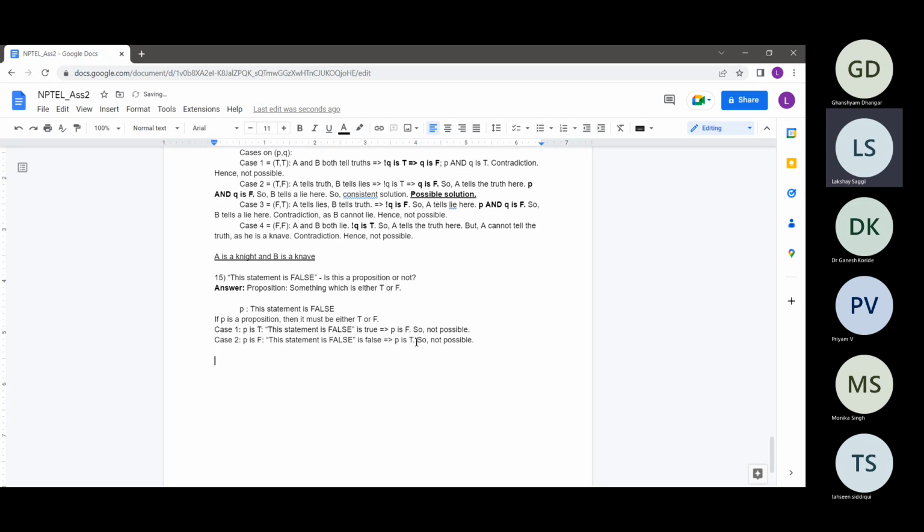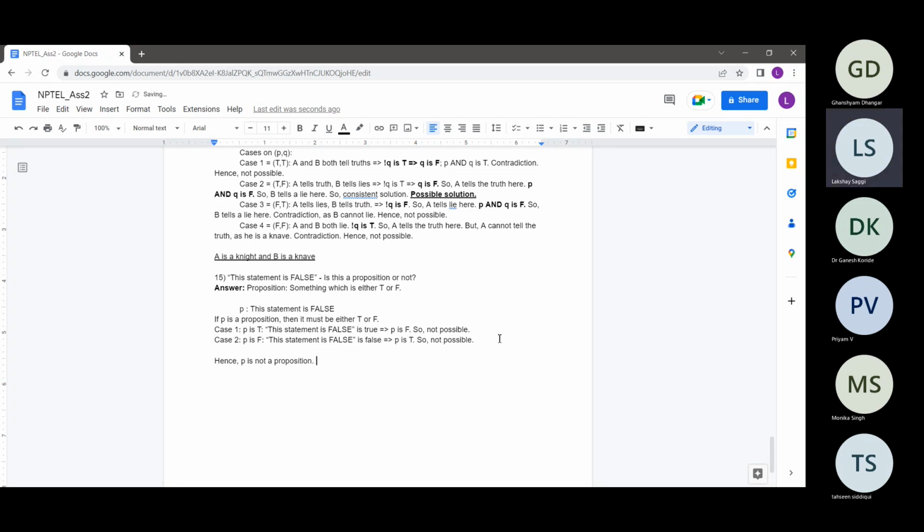So in both cases, the case where this statement is true was not possible, and the case where it is false was also not possible. Since a proposition must be either true or false, and both of these cases are not possible here, P is not a proposition.